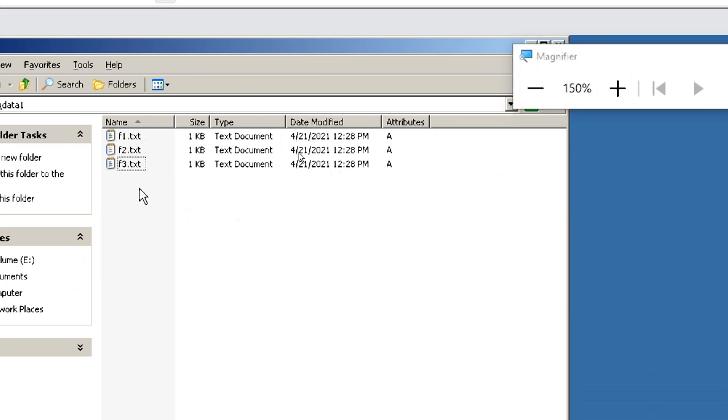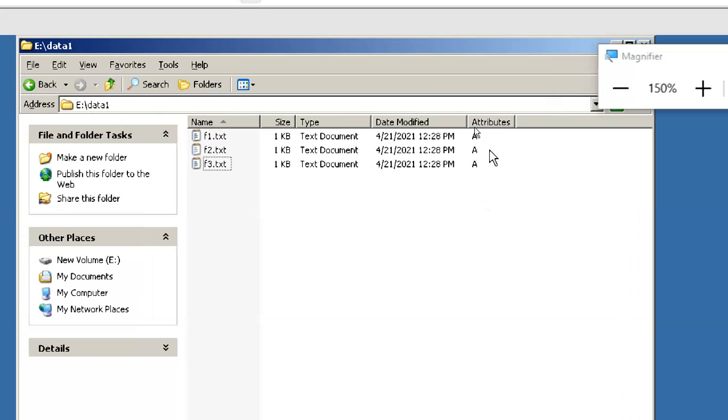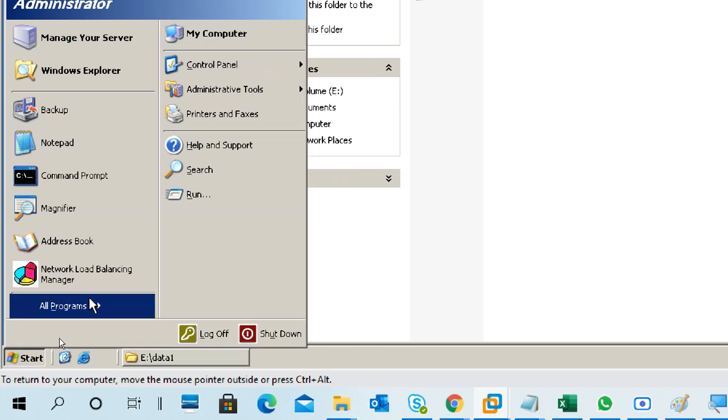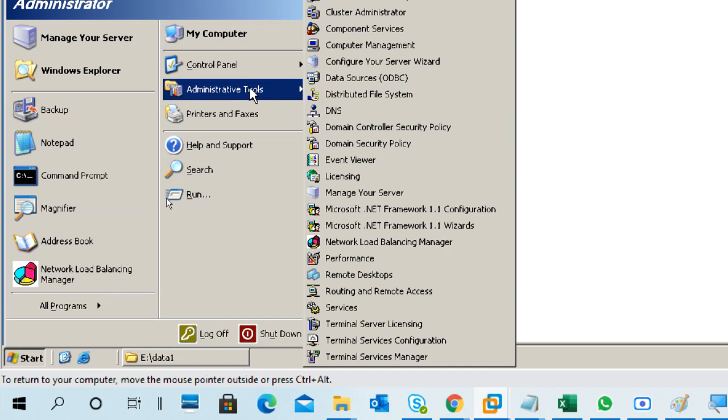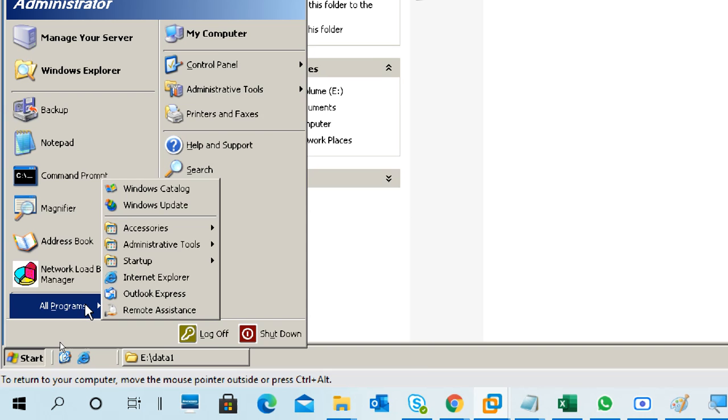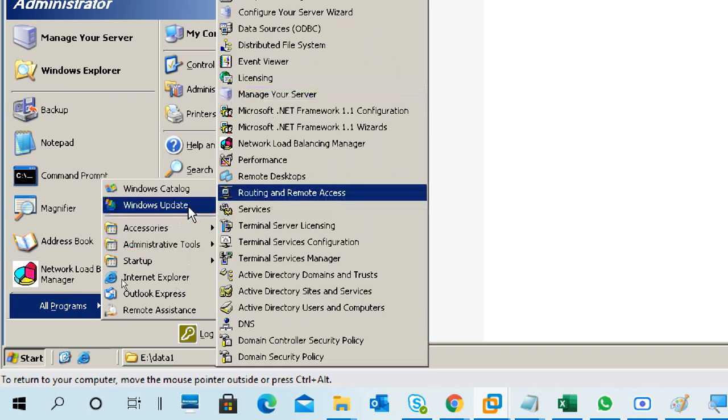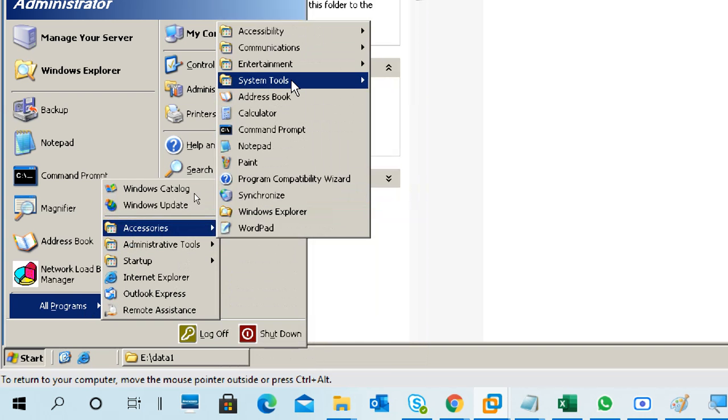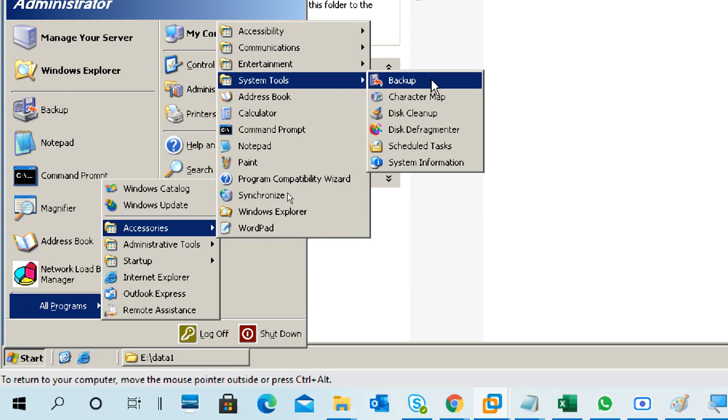Already I created 3 files in the data one directory, so you can see the archive attribute. Now I'm going to take a normal backup first of all. Okay. All programs, accessories, backup.